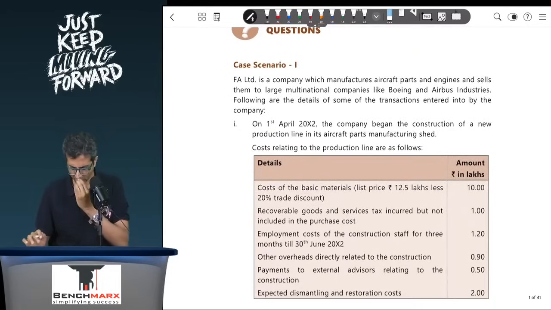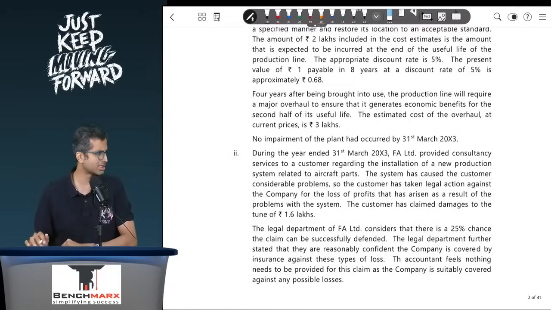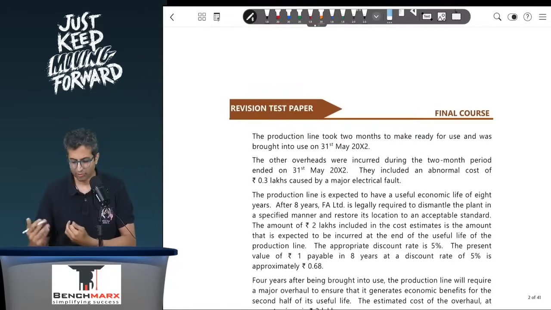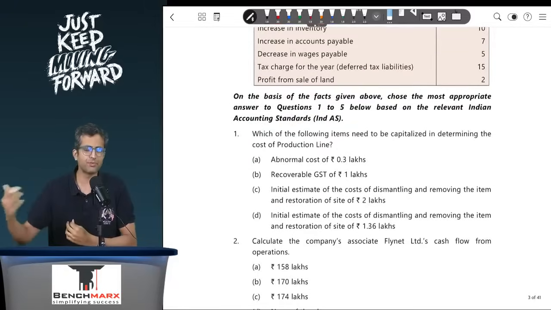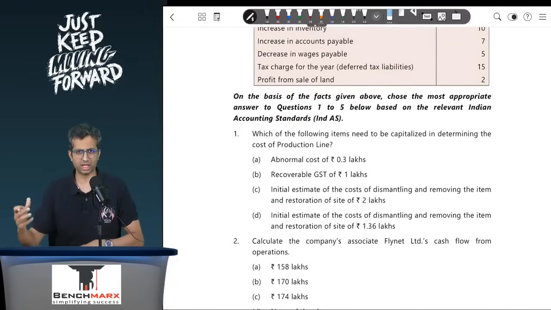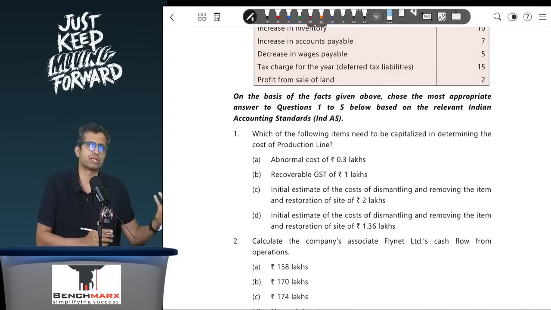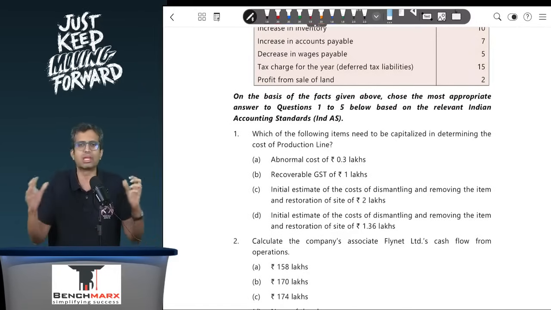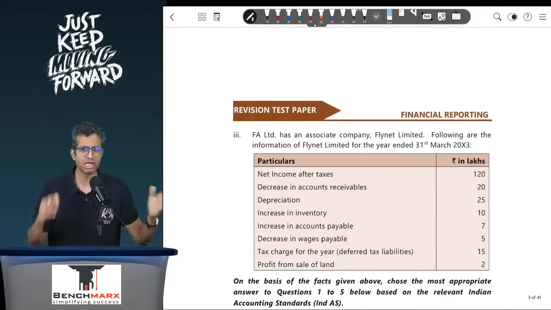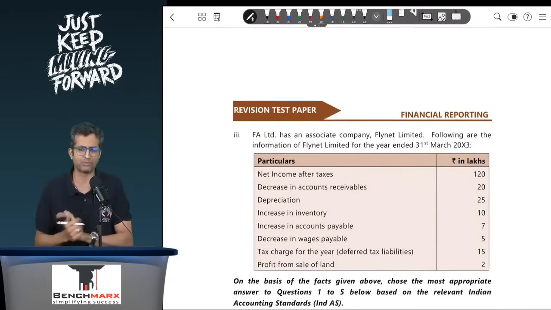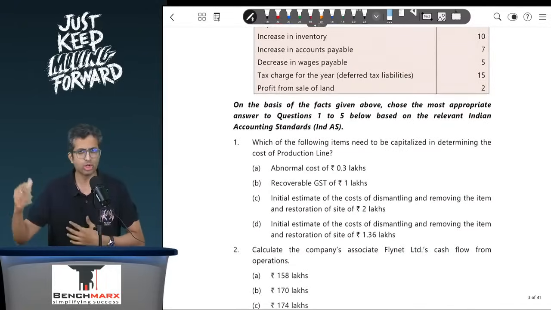In your case scenario, generally in these cases, most of the sums that do come would involve 5 or 6 questions which are linked to different paragraphs. Now each paragraph is like a separate case altogether, so there's very limited interlinkage per se. So like here you have 3 points. These 3 points are completely independent of each other, and based on that you have a few questions. So you would go through the cases once.